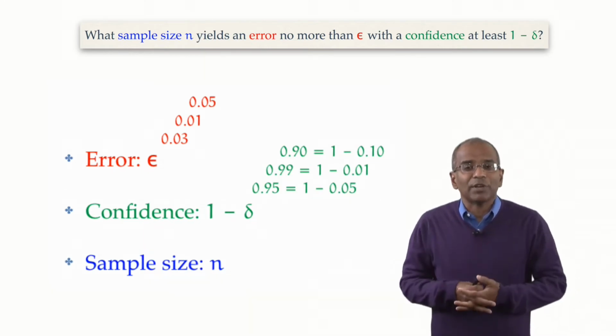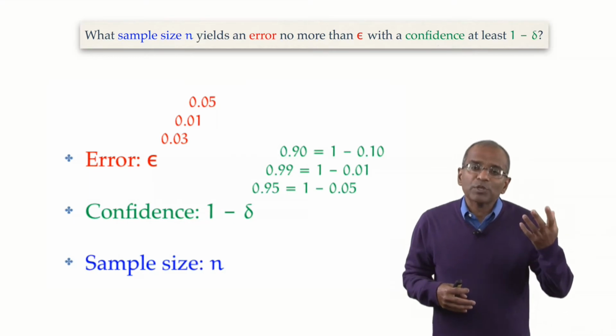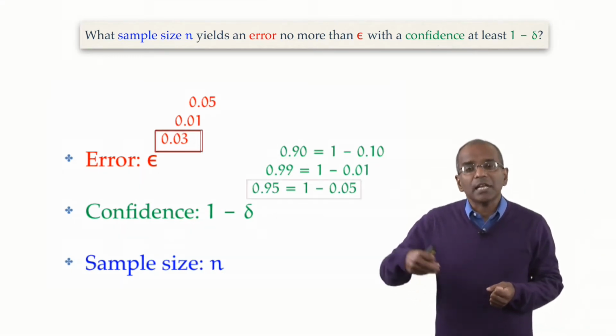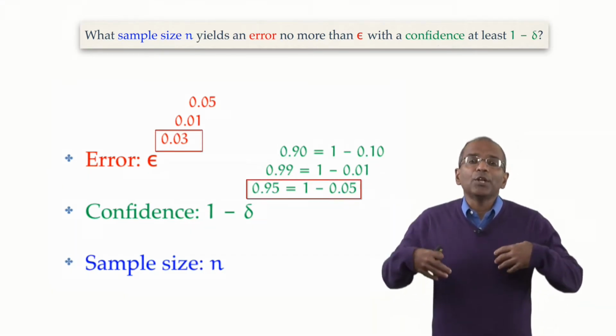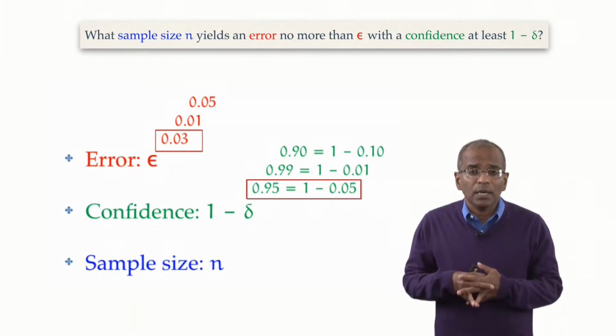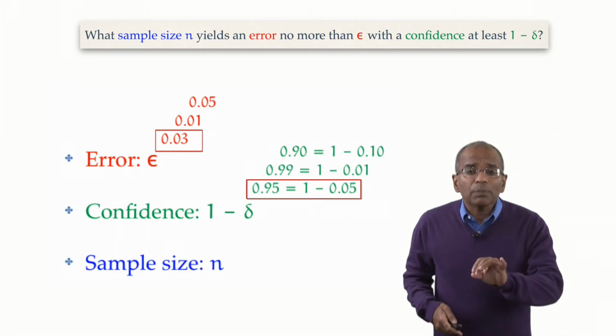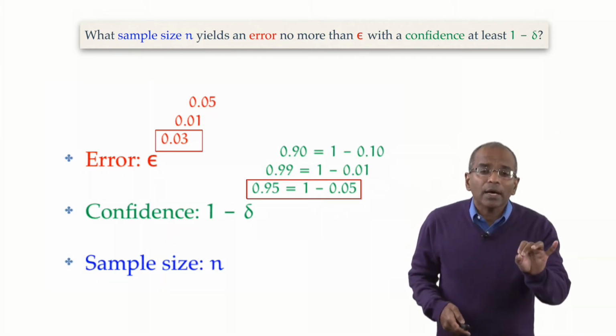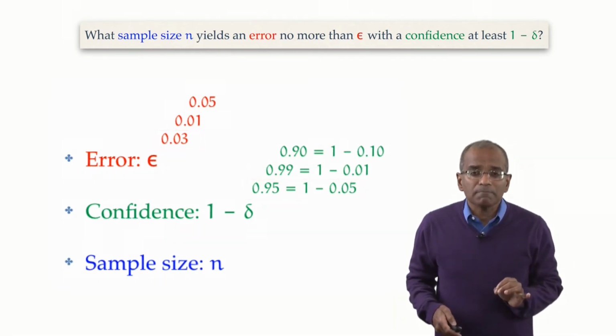For definiteness, if the reader wishes, she can think of epsilon as 3% and delta as 5%. So we're talking about no more than a 3% error with a confidence of at least 95%. What size of sample will guarantee these error and confidence parameters?